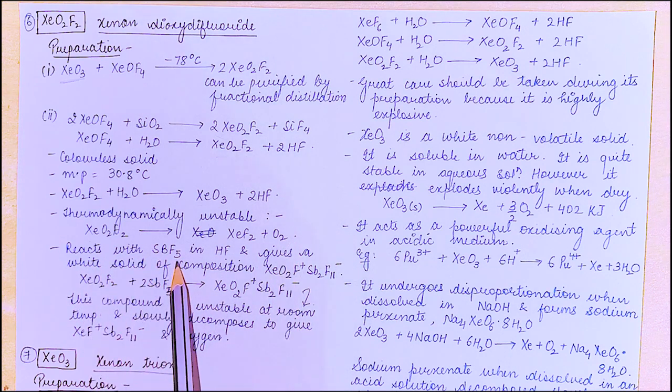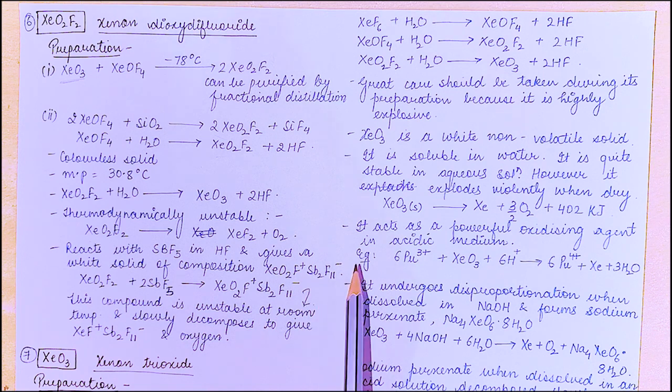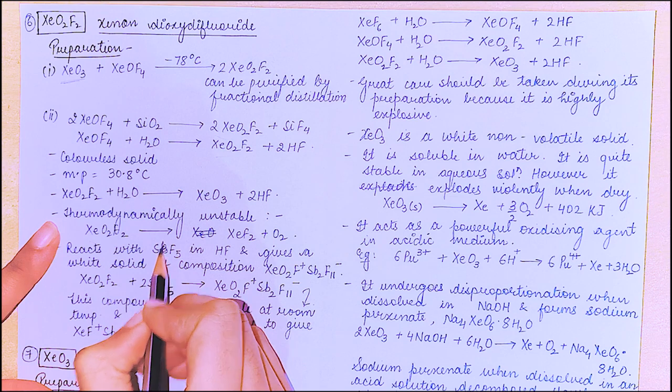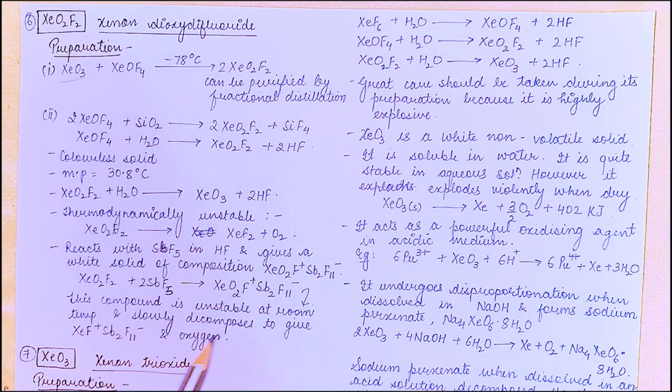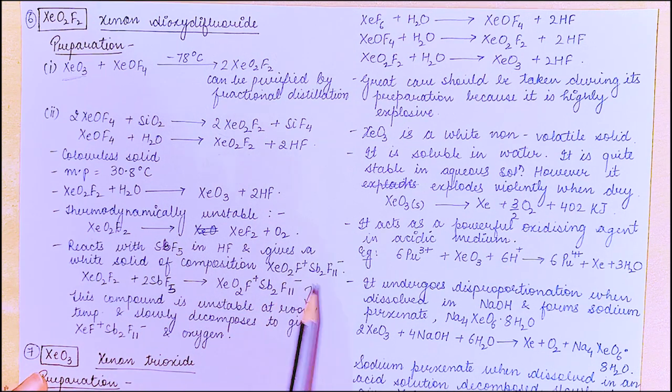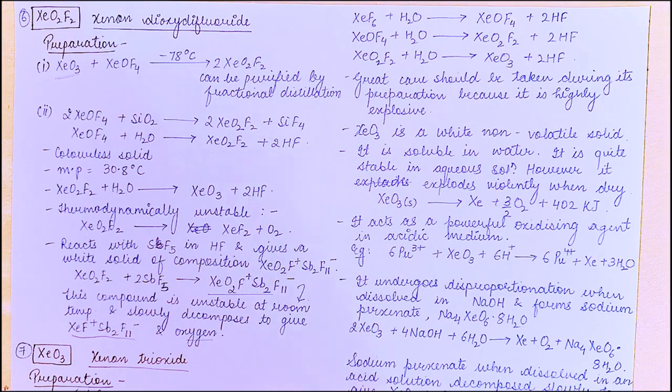It reacts with SbF5 in HF and gives a white solid of composition XeO2F positive, SbF11 negative. It is Sb, antimony. Alright, this compound is unstable at room temperature and slowly decomposes to give XeF positive, Sb2F11 negative, and oxygen.